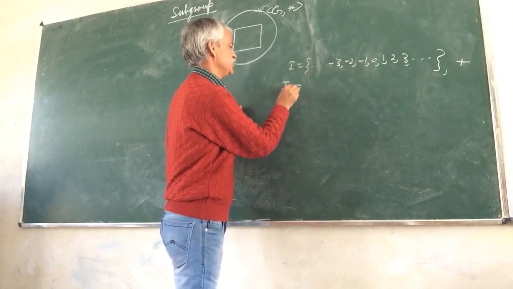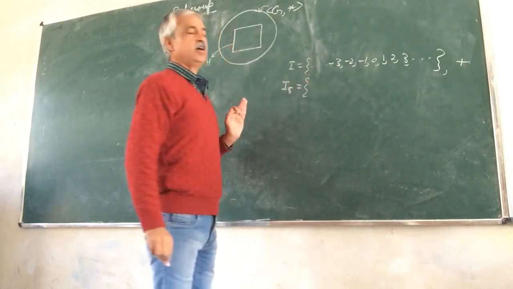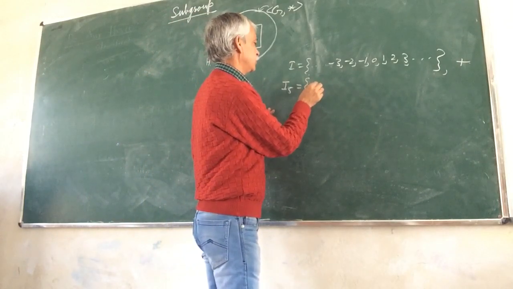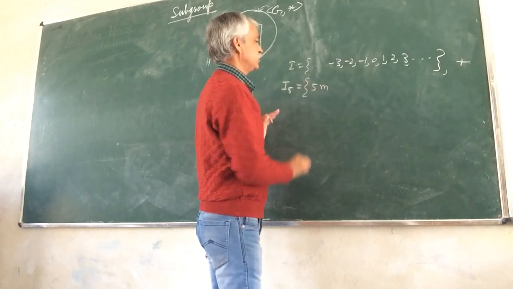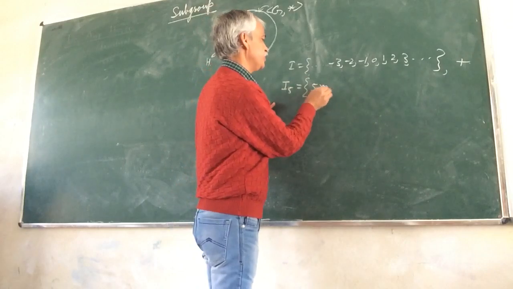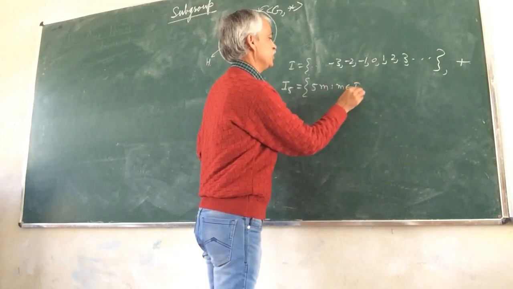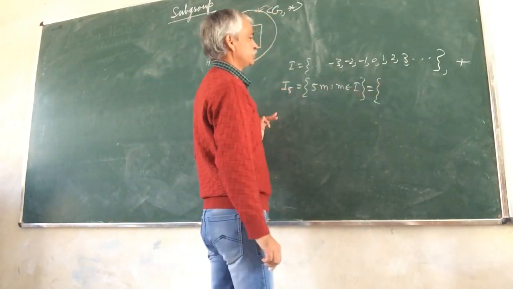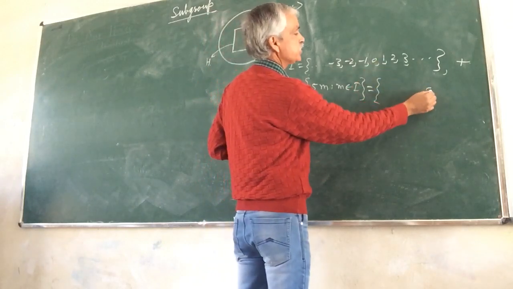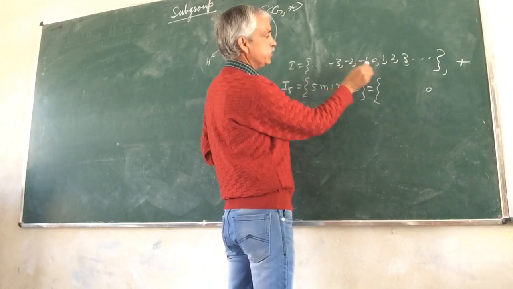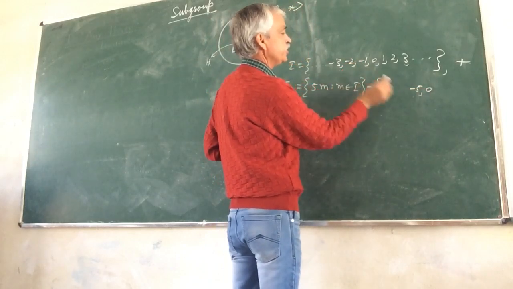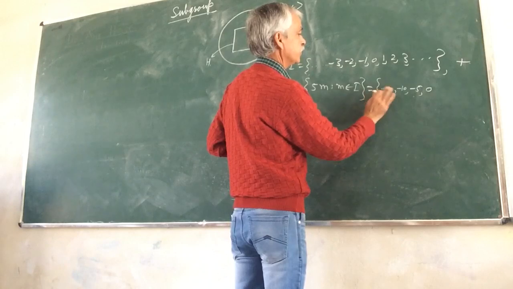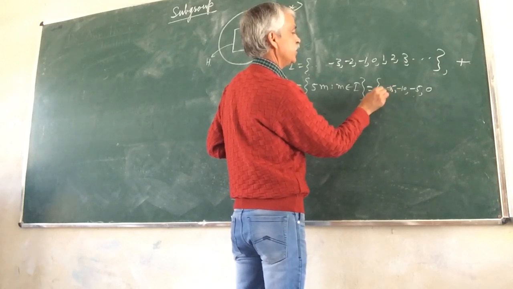Or to just take an example, let us take it as I5, and I5 is actually the multiples of 5, that is 5m where m belongs to I. In descriptive form, this set can be written as: corresponding to 0, you get 0 here, and the multiple of -1, that is -5, multiple of -2, that is -10, -15, and so on.